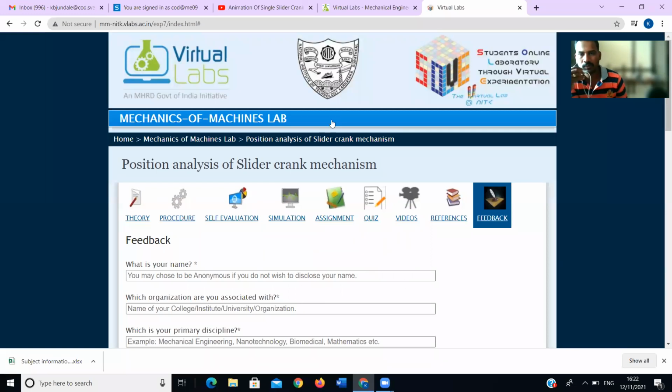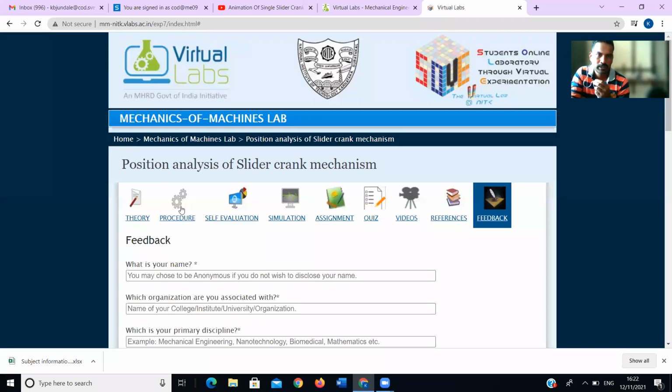Anybody having any problem in this? We have seen two mechanisms, the quick return mechanism and the slider crank mechanism. With the help of simulation, we can see how it actually works. We have seen how it works there. Slider crank and quick return mechanism. If anybody has any problem or doubts, you can ask.